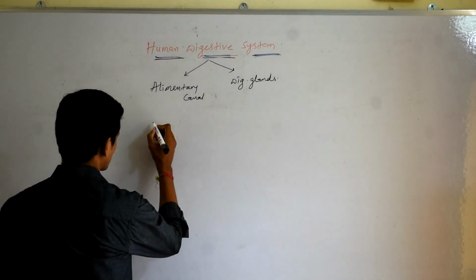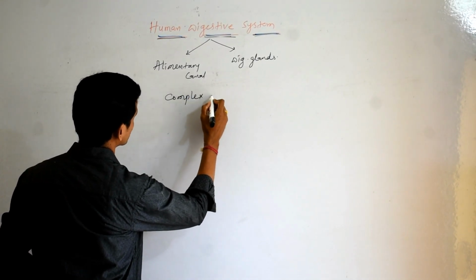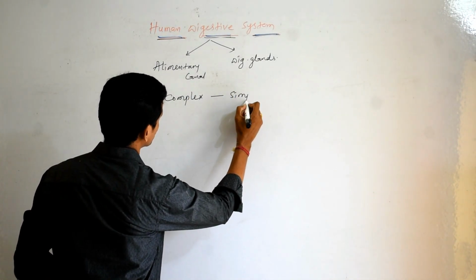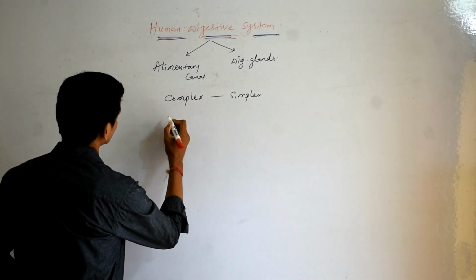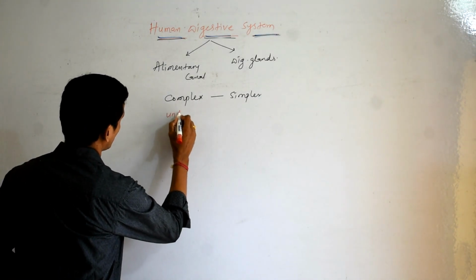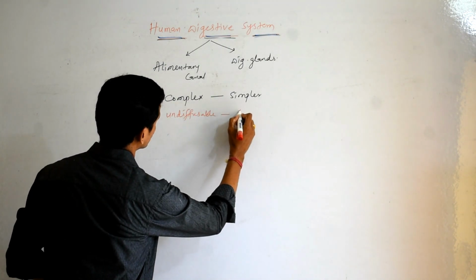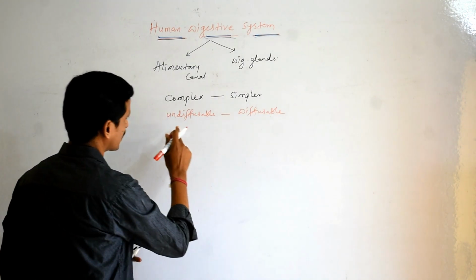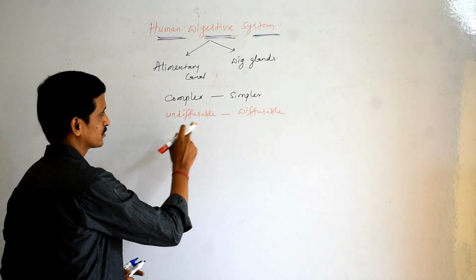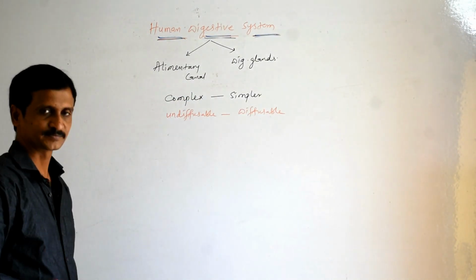So the process of breakdown of complex substances into simpler substances, or the process of breakdown of undiffusible substances into diffusible substances, or unabsorbable substances into absorbable substances, is called digestion.